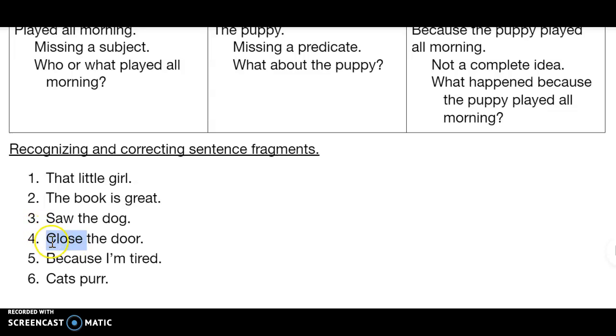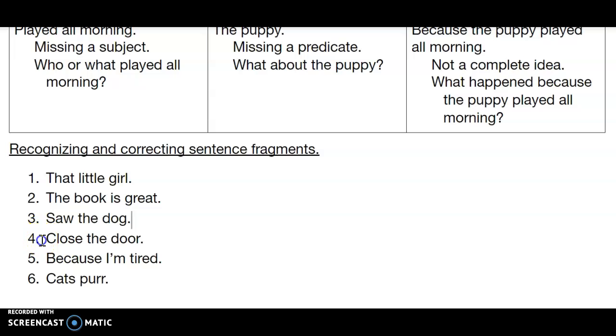Beware, you cannot just tack you onto any old fragment and call it good. Let's look at this number 3 that we already talked about. For example, if I said you saw the dog, yes, that's a sentence. But that does not make "saw the dog" a complete sentence. And we can't say, well, remember, it's an imperative, because it's not. It's not giving a command. See how number 4 is telling you to do something? Close the door. Number 3, saw the dog, is not telling you to do something. So it cannot have that understood you as its subject.